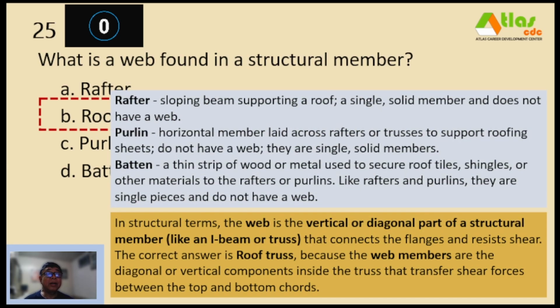A rafter is a sloping beam supporting a roof, a single solid member, and does not have a web. Purlin is a horizontal member laid across rafters or trusses to support roofing sheets and does not have a web. They are single solid members. And batten is a thin strip of wood or metal used to secure roof tiles, shingles, or other materials to the rafters or purlins. Like rafters and purlins, they are single pieces and do not have a web.